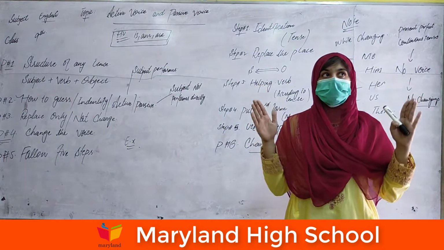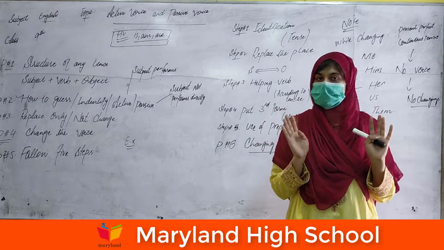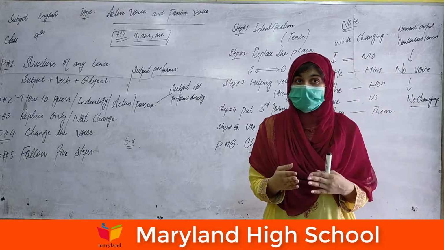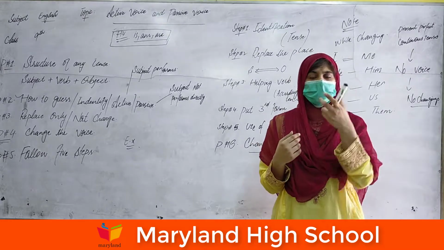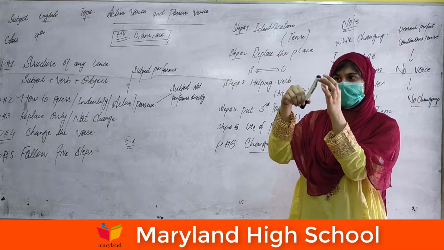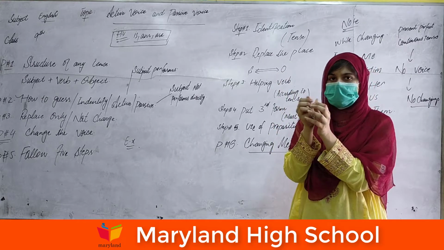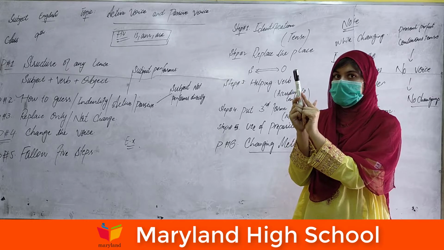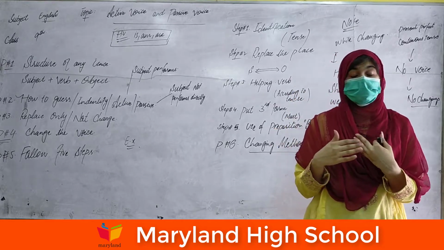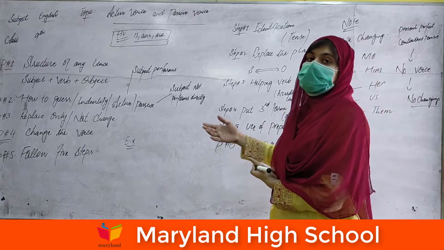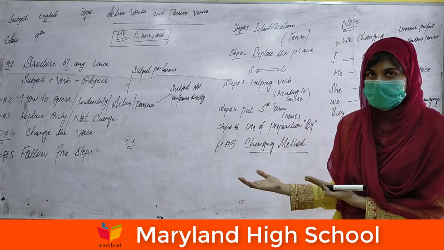Basically, this room consists of 4 walls, and the 4 walls are the basic structure of this room. For example, I have a board marker in my hand. This is the shape of the board marker, and the cap is the basic structure of this marker. So structure is very important to solve any topic.